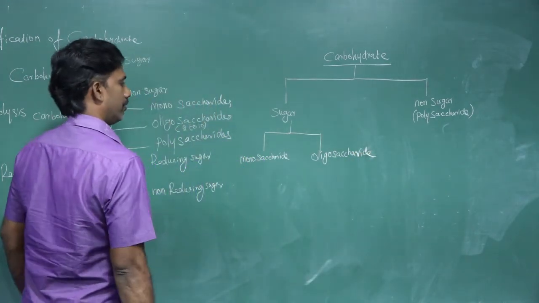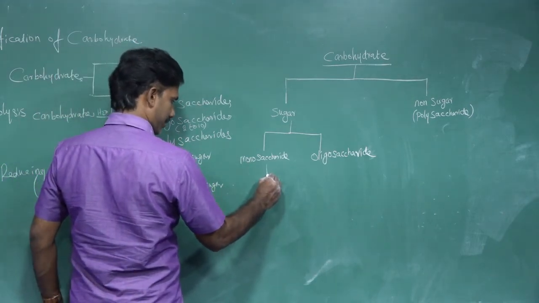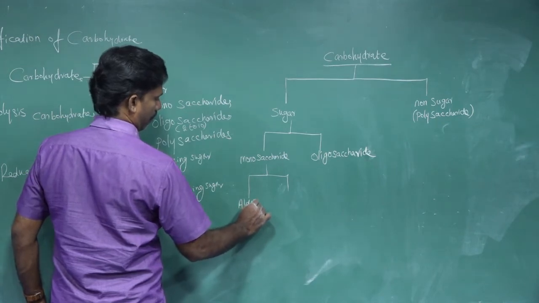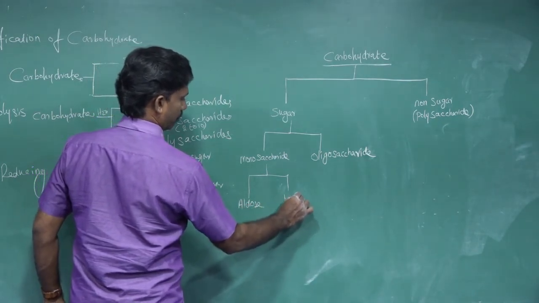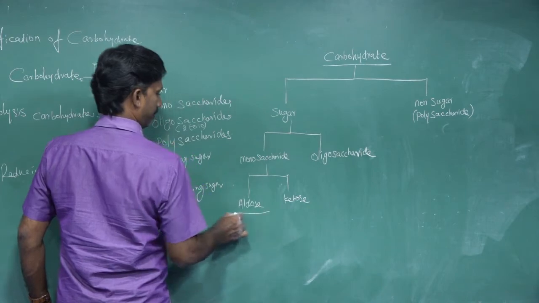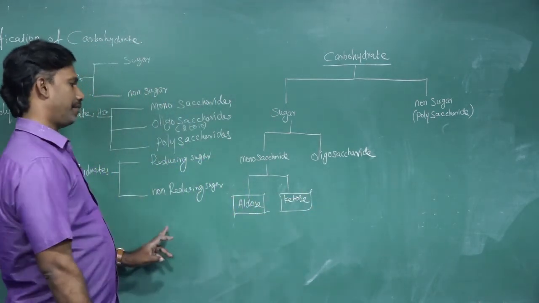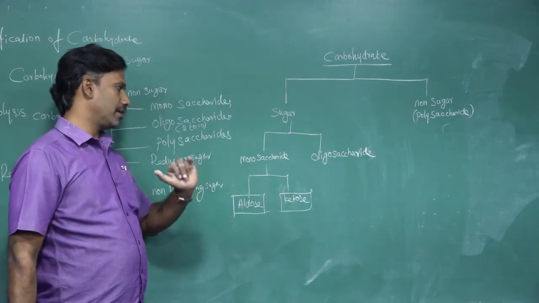Monosaccharide is further classified into aldose and ketose, based on the functional group. If the functional group present is an aldehyde, it is called aldose. If the functional group present in the monosaccharide is a ketone, it is called ketose.